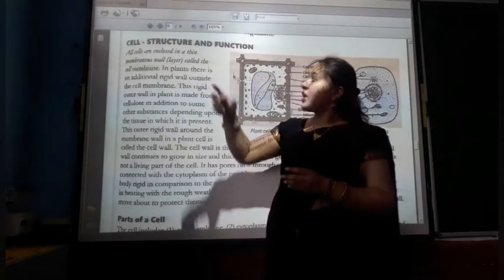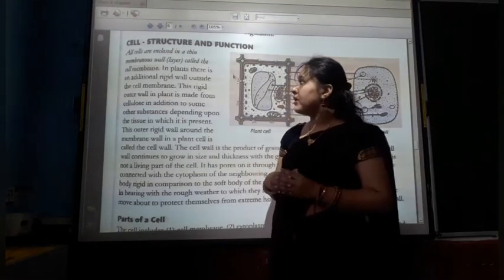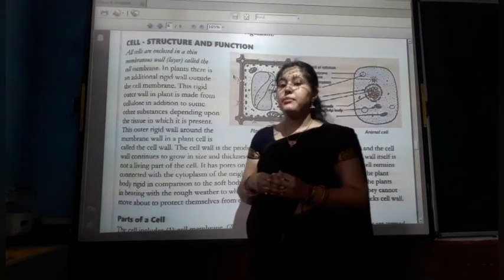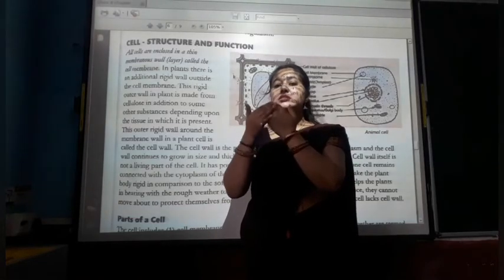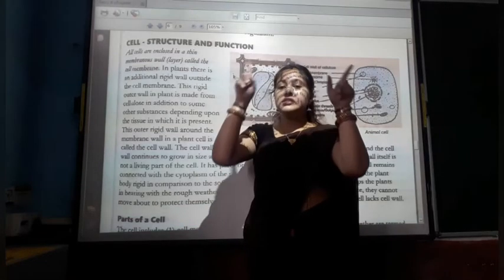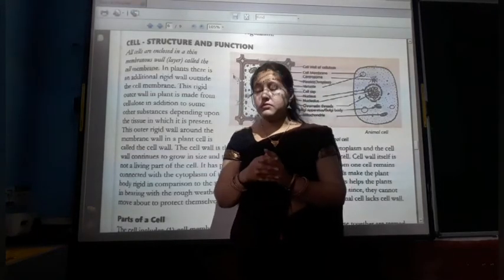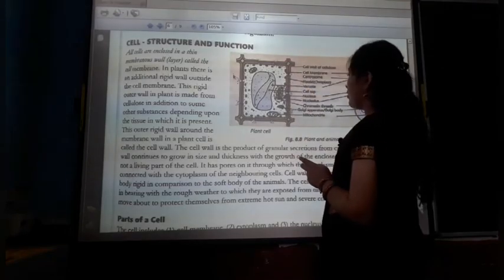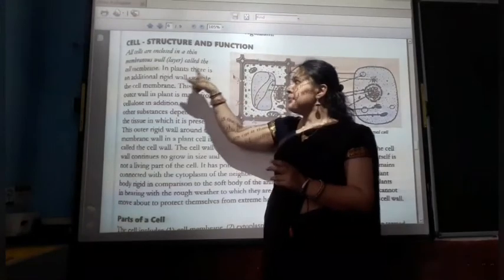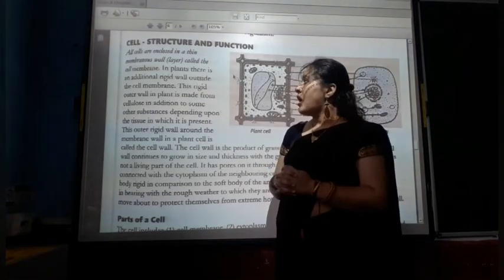All the cells are enclosed in a thin membrane called the cell membrane. If we have skin here, this is called a membrane, and if it is a cell, the cell's outer membrane is called the cell membrane. In plants, there is an additional rigid wall outside the cell membrane.